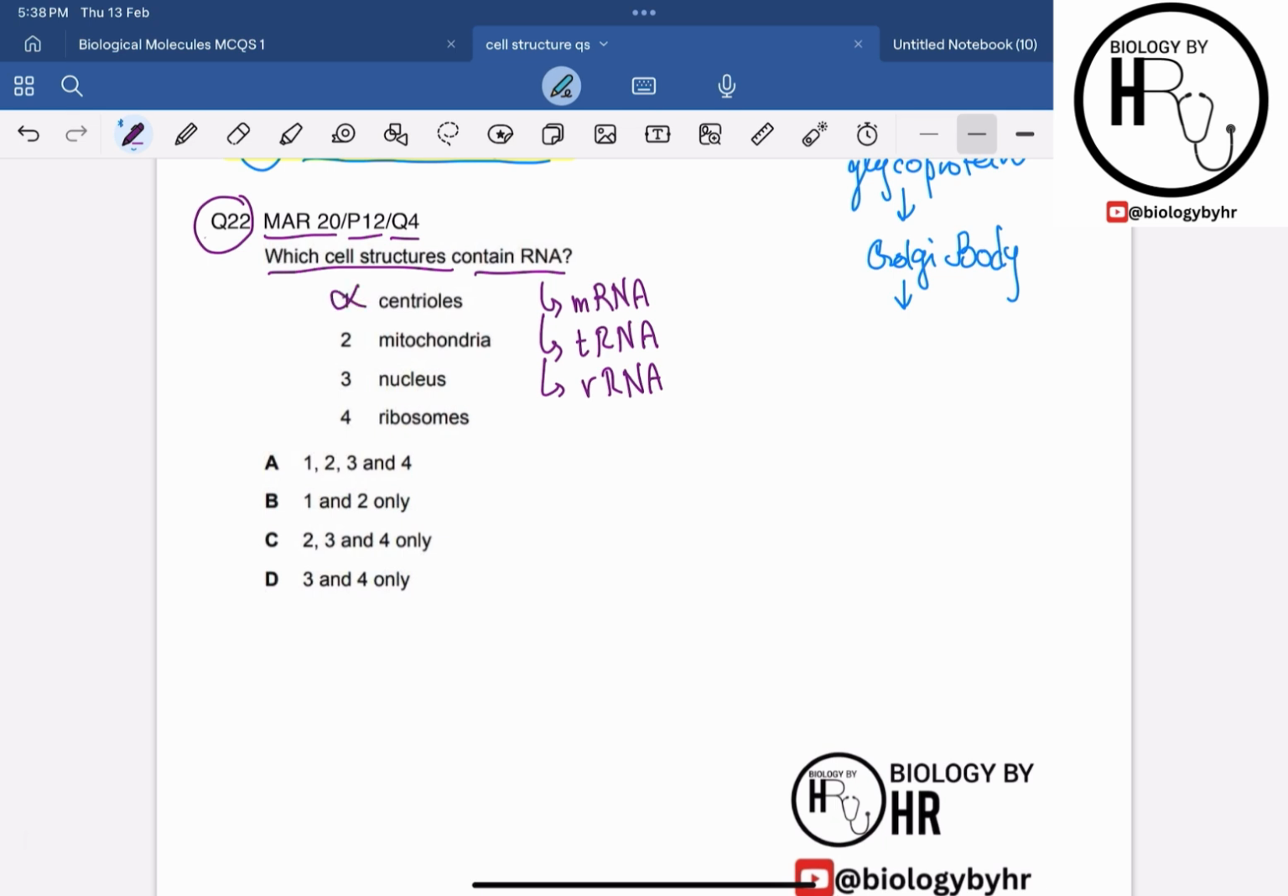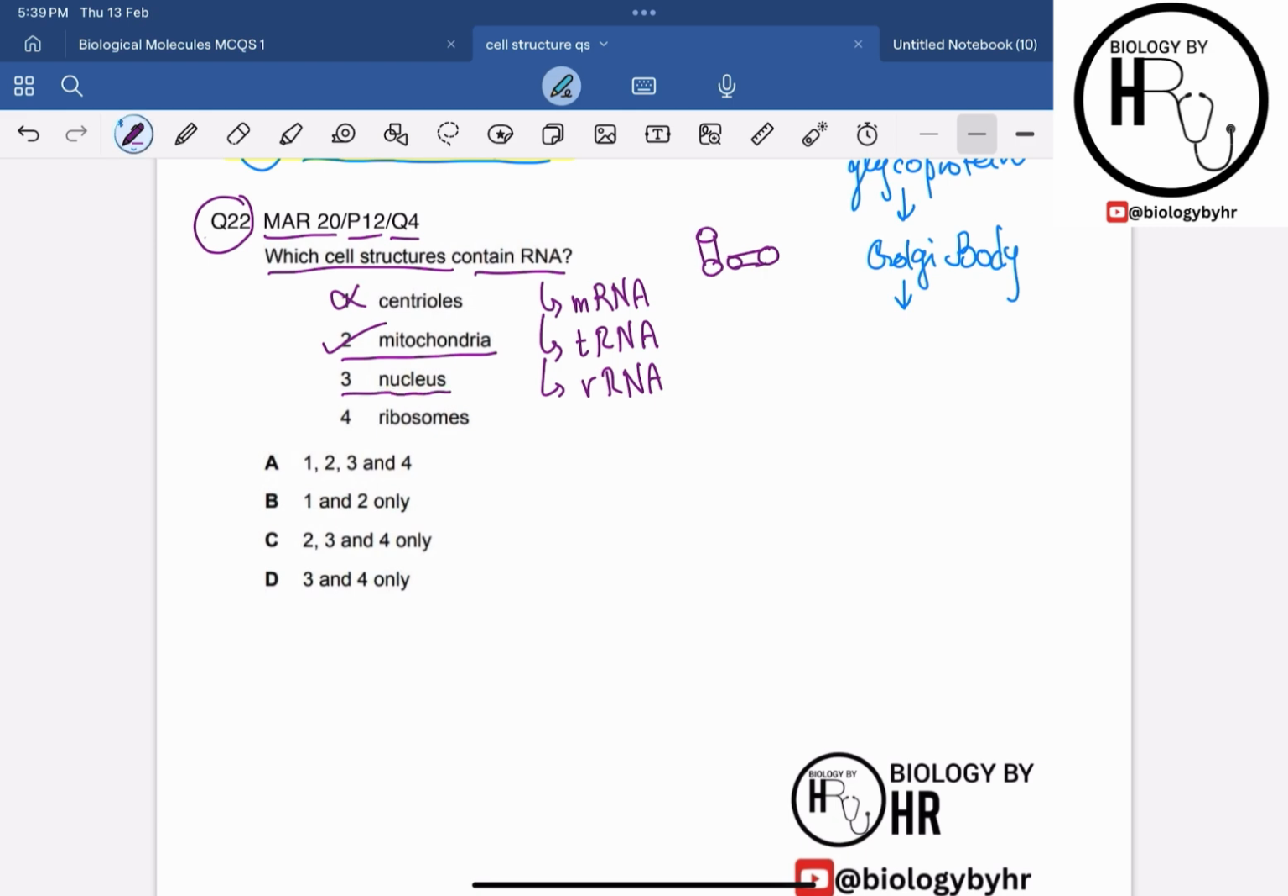They are membraneless, or you can say non-membrane bound organelles. There are two centrioles in the cell, which are at a right angle to each other. If I talk about mitochondria, yes, mitochondria has ribosomes, so obviously it will have the rRNA, the ribosomal RNA. So yes, it is correct.